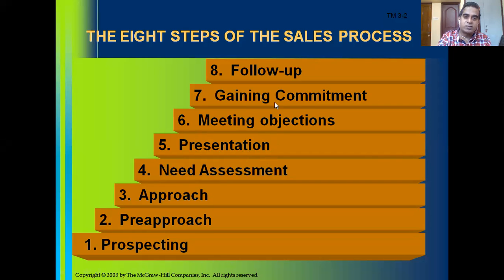Then meeting objections. Here you have to create your own questions, type the kind of question that may be asked by Mr. Naresh, and this is your answer. For example, he may directly ask, for my salary, how much premium can I afford?